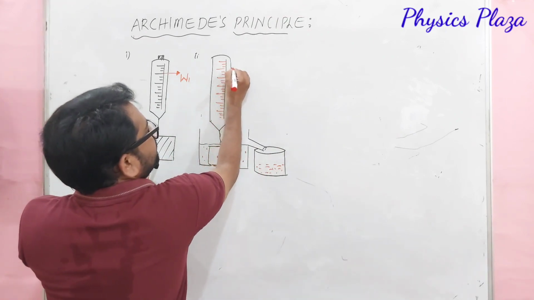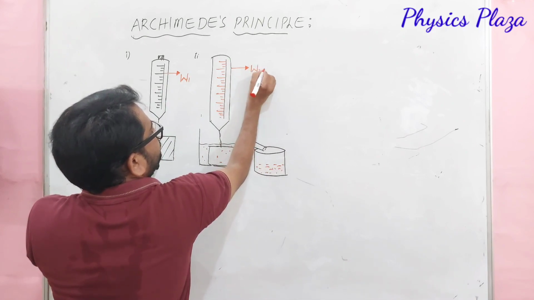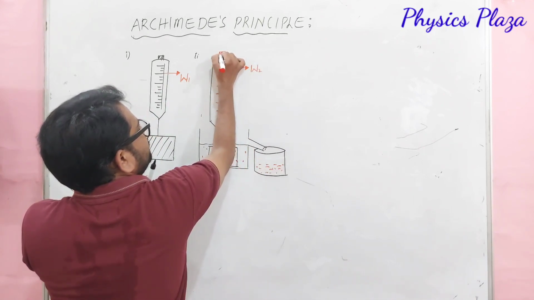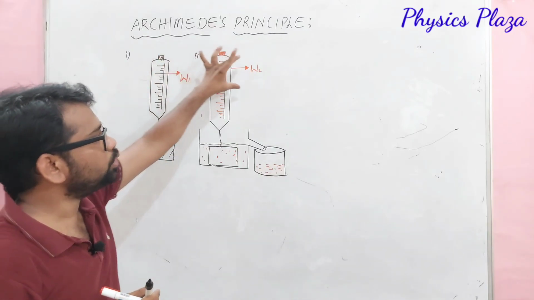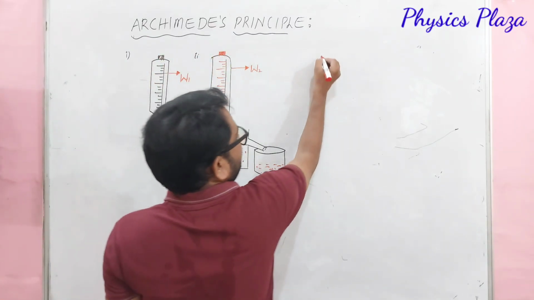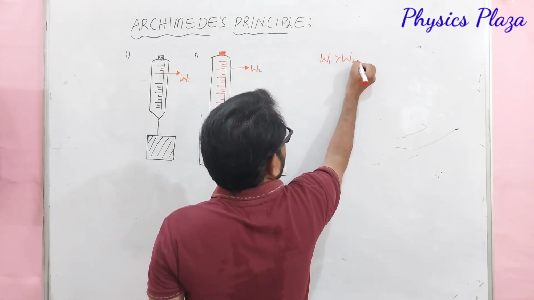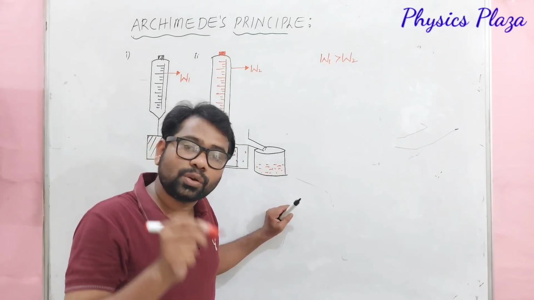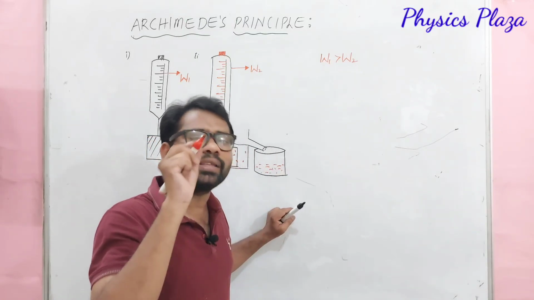This water, just keep aside. Now try to measure the weight in this case. We will measure its weight as W2. Children, it's very important. Now you tell me whether W1 will be greater or W2 will be greater. Obviously, dear children, W1 will be greater than W2. So the weight of the solid in air is always greater than the weight of the solid in fluid. What is the reason?